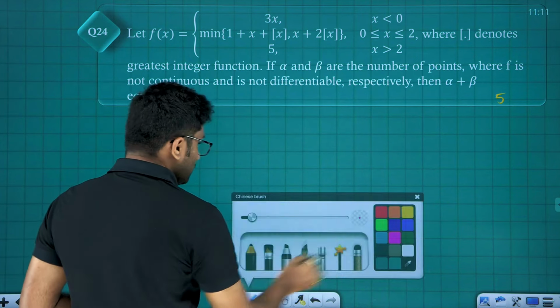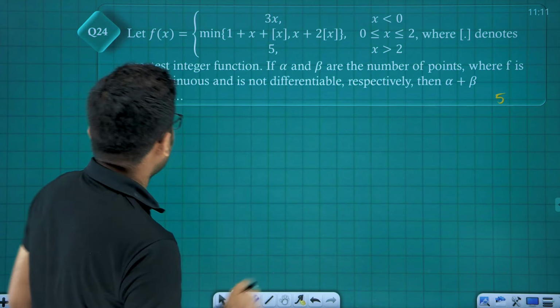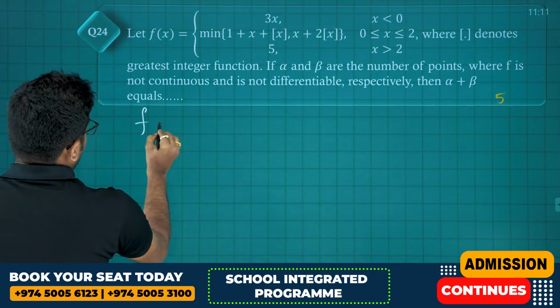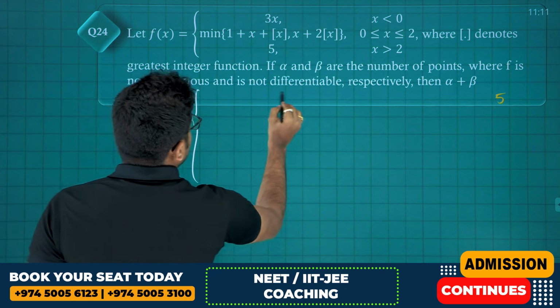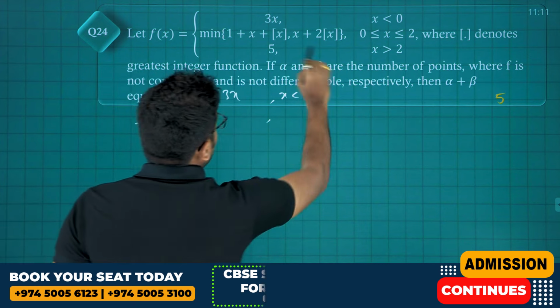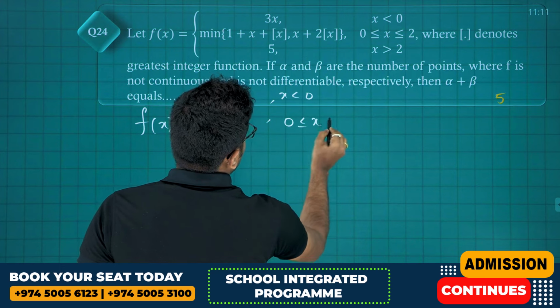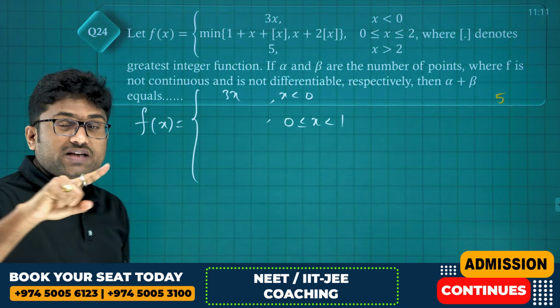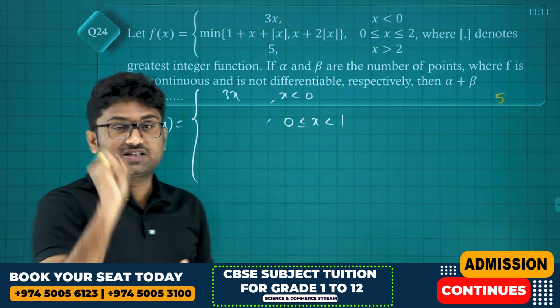f of x is given, 3x, minimum of this, x less than 0. First, we'll define f of x, friends. f of x is equal to, for x less than 0, it is 3x. Now for 0, it is a step function, no? So for 0 less than or equal to x less than 1, when x lies between 0 and 1, step x is 0 now.